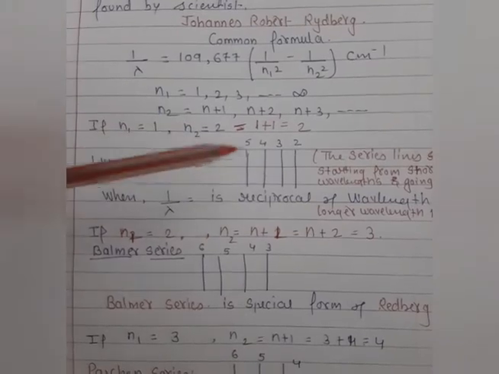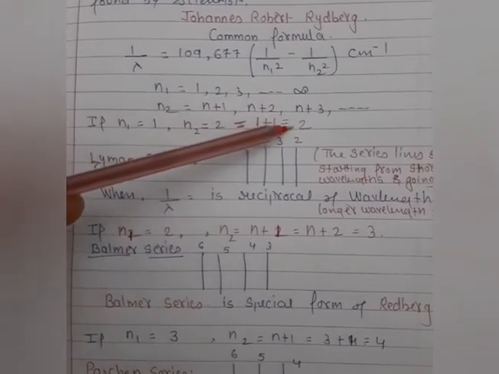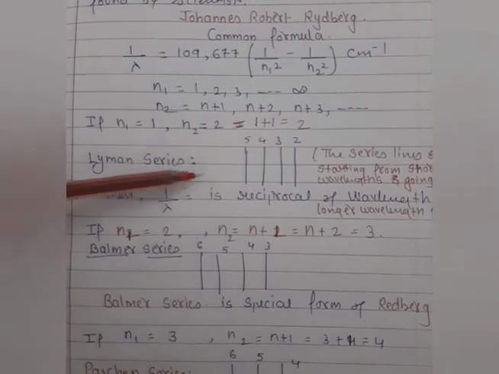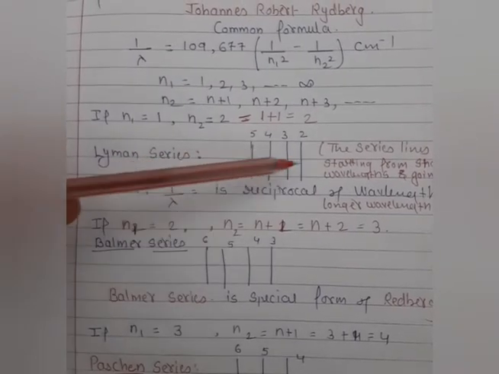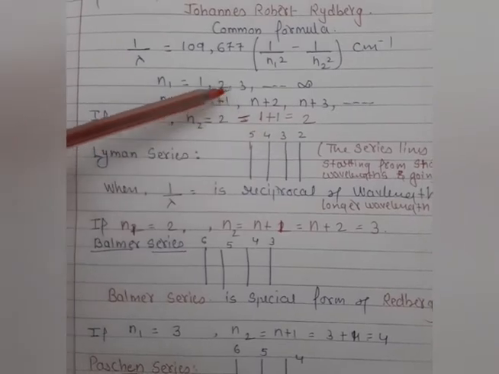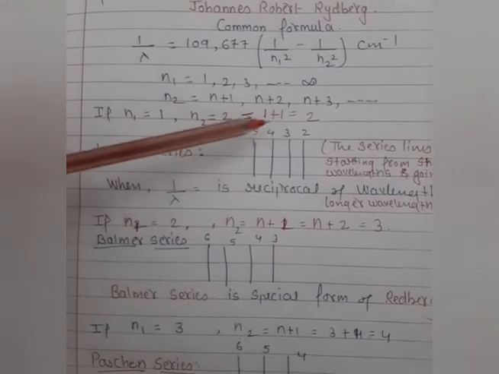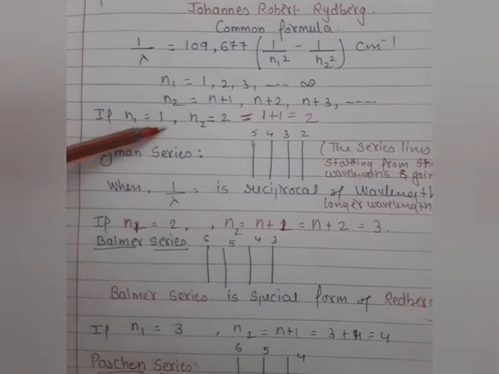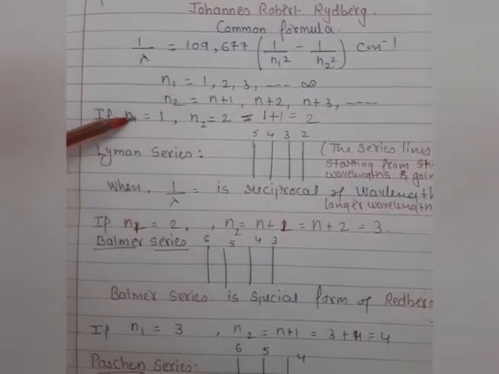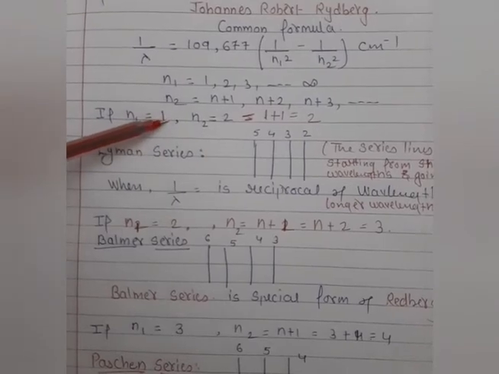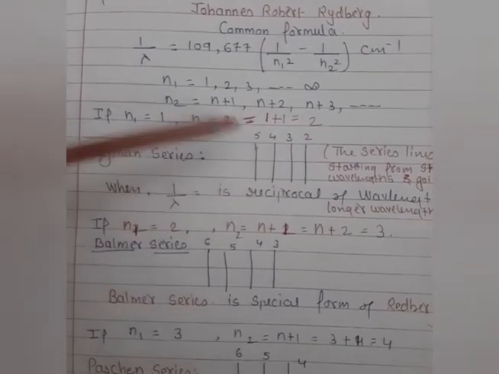So here you can see, students, n1 is 1, and the n2 values are 2, 3, 4, 5, and here we get the spectrum for the Lyman series. Then for the next value, n1 is 2, so n2 starts from 2 plus 1, which is 3. In this way, students, we are getting the different spectra.